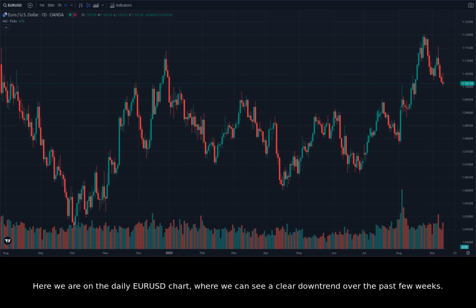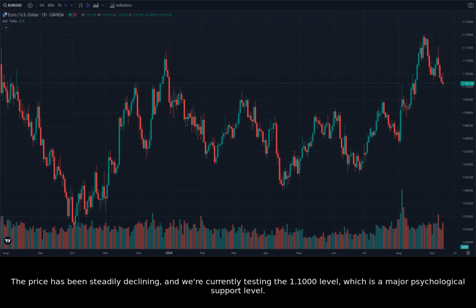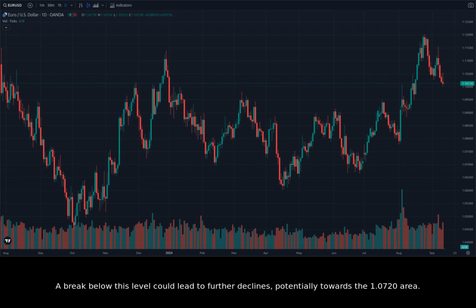Here we are on the daily EURUSD chart, where we can see a clear downtrend over the past few weeks. The price has been steadily declining, and we're currently testing the 1.1000 level, which is a major psychological support level. A break below this level could lead to further declines, potentially towards the 1.0720 area.